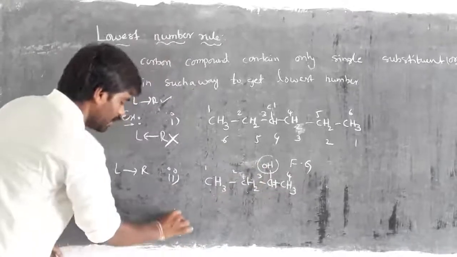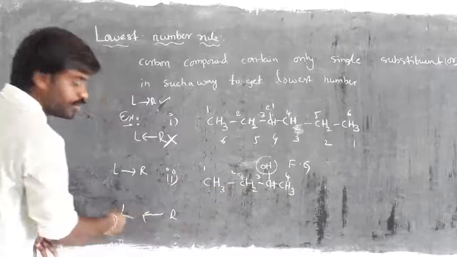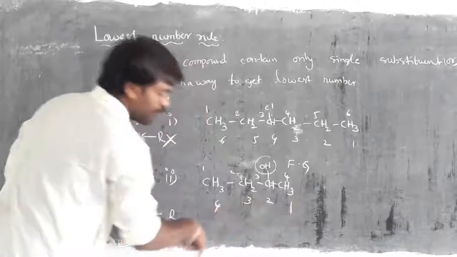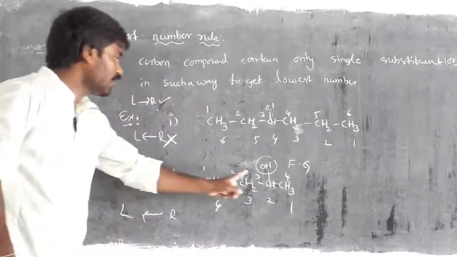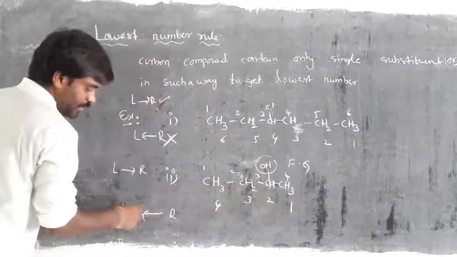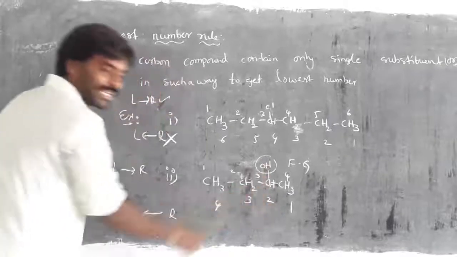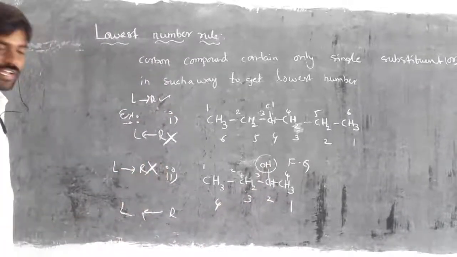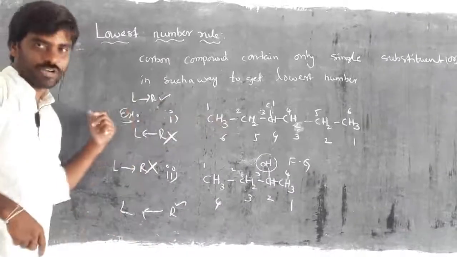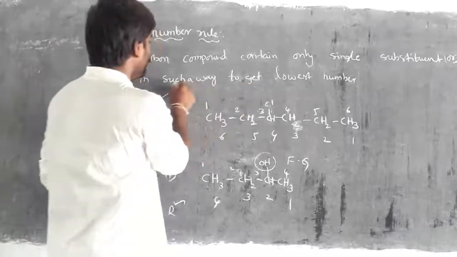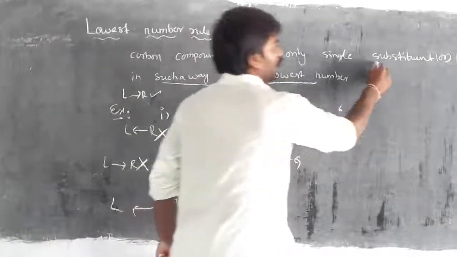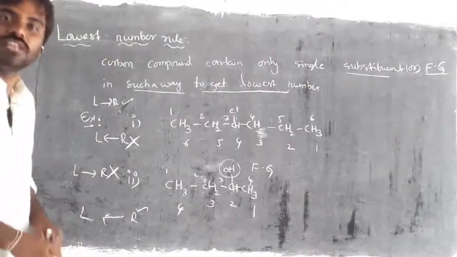Then I check from right to left: 1, 2, 3, 4. Means from left to right, on the third carbon I got the OH functional group. But when I come to right to left, I got the functional group on the second carbon. Means left to right is not correct, right to left is correct. So from this we can understand that direction is not important; only which one gets the lowest number for the substituent or functional group. That is very important. Right, children?